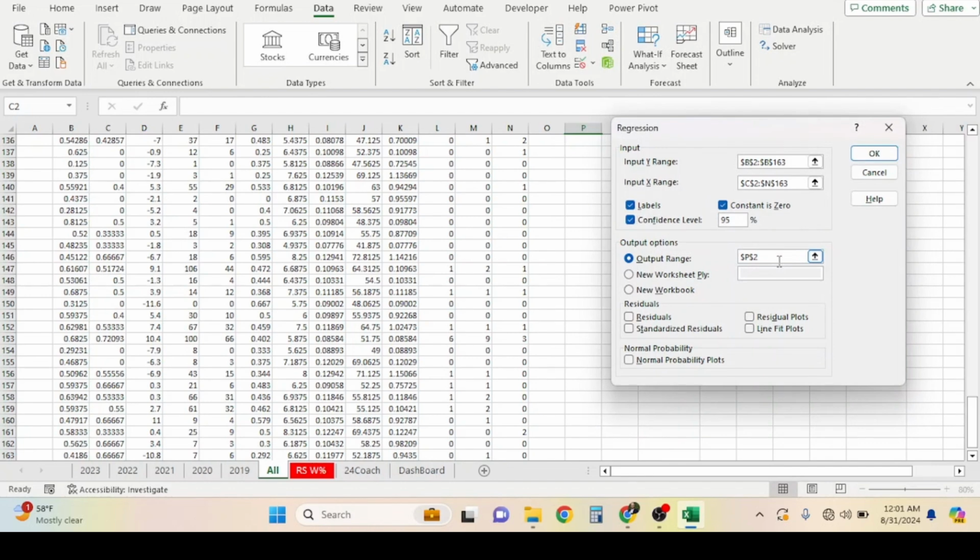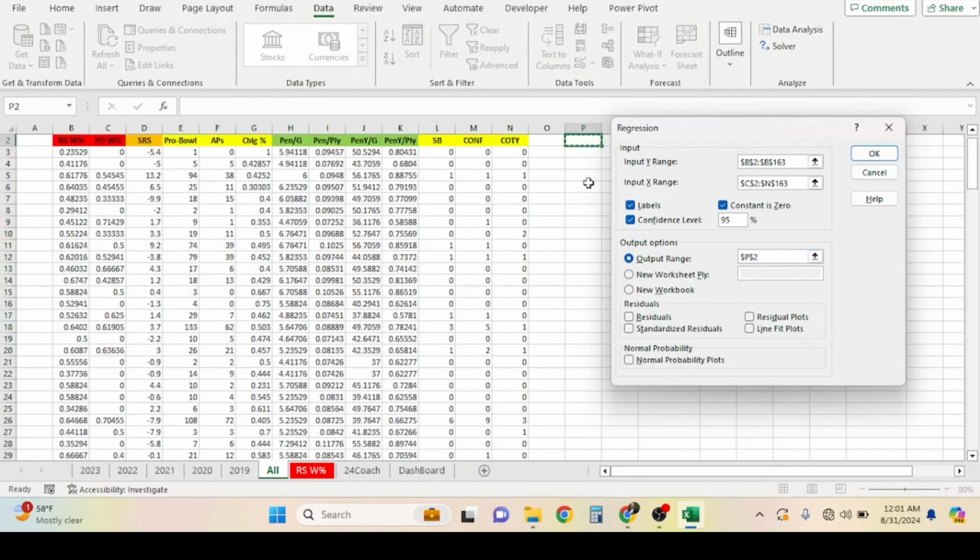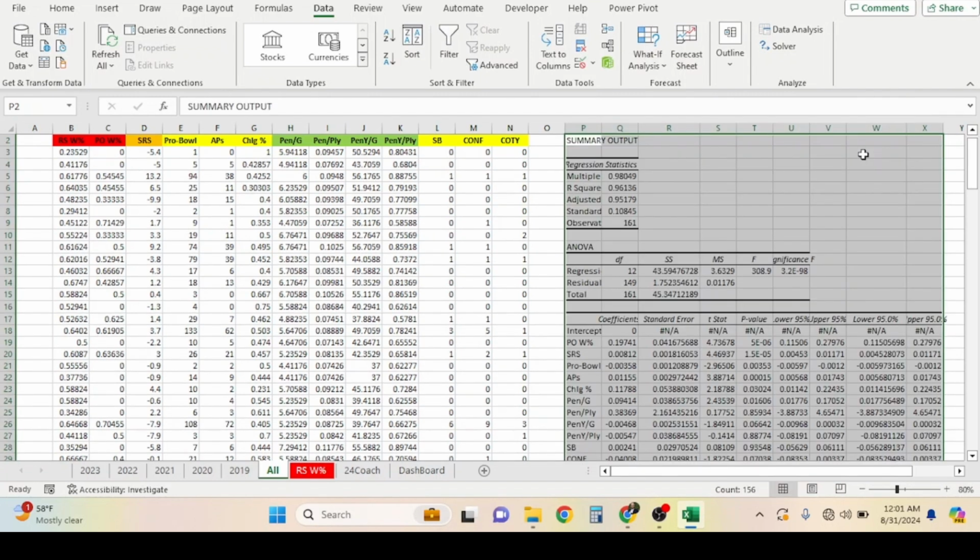Then here is output range. I put it right here because it's just going to shoot our results. Some people will, I think this is the default where it says new worksheet, and all this does is create another sheet down here giving the result. I'd like to have it on the same page, that way we can just walk through it together. Hit OK, we're good to go.